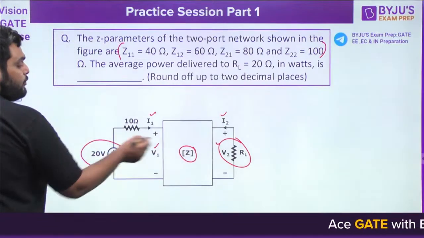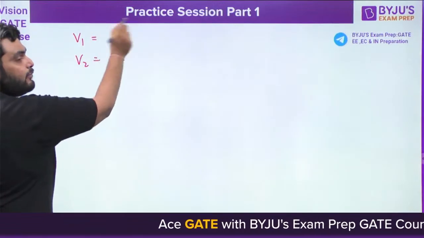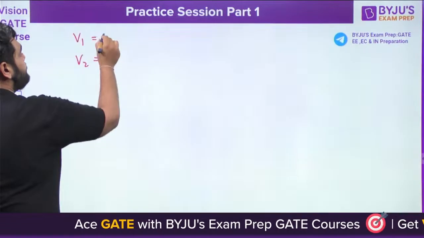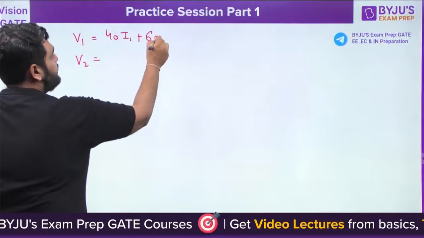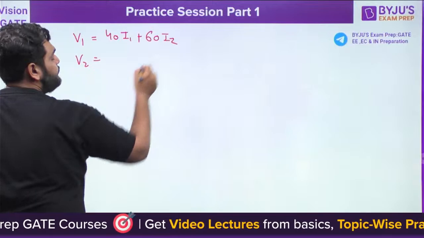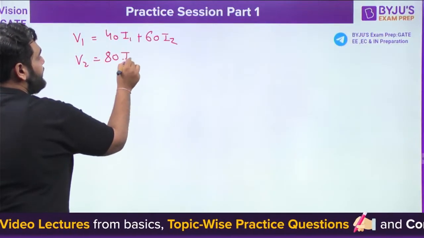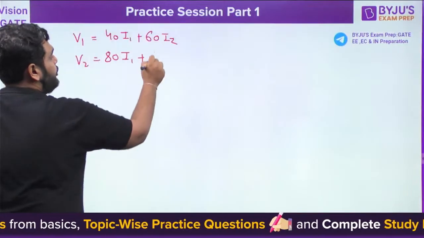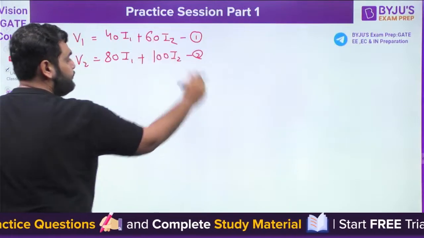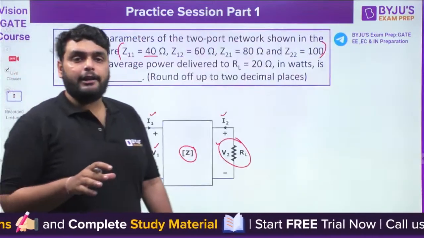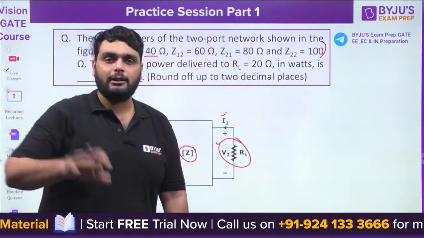So I can write down the equations from here: V1 is equal to Z11 I1. Z11 is 40, so 40 I1 plus Z12 I2, which is 60 I2. Next we have Z21, so V2 is 80 multiplied by I1 plus 100 I2. This becomes equation number 1 and this becomes equation number 2. To find out the average power, 320 by 9, I guess the answer is wrong, but let me check.